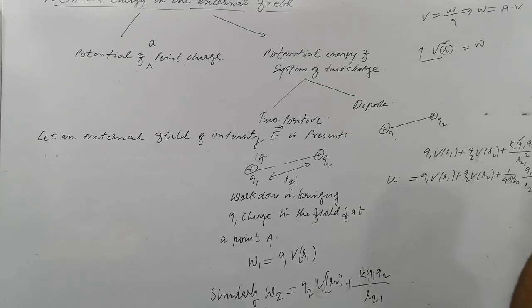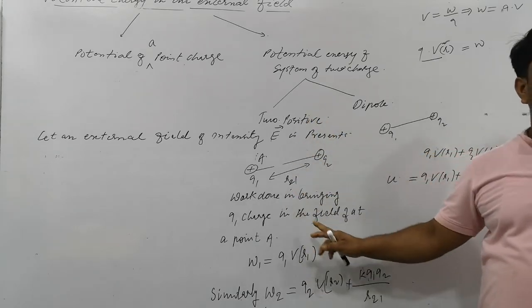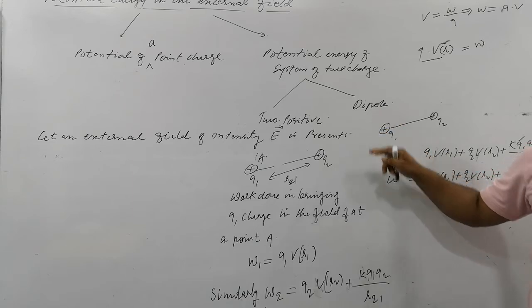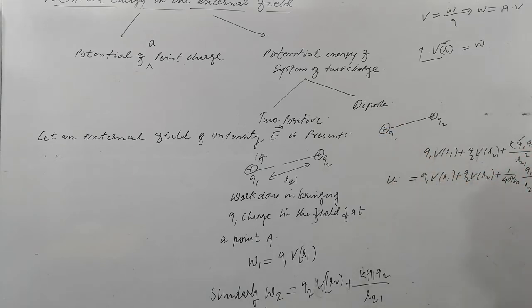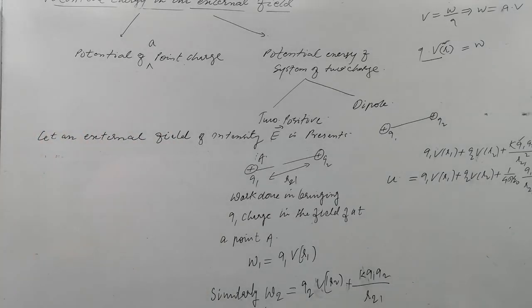Clear? Now numericals. This is the topic we have detailed. Two positive charges and a dipole, I will tell you this later, this is another topic. Please learn this. Have a look at the numericals. See on the screen what the numerical is saying here. You can also see your NCERT textbook. Let's look at what the question is saying.